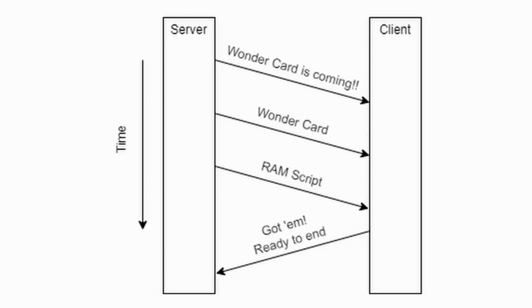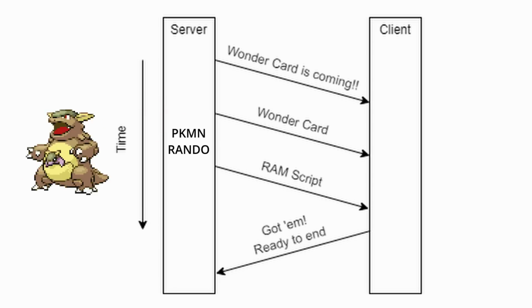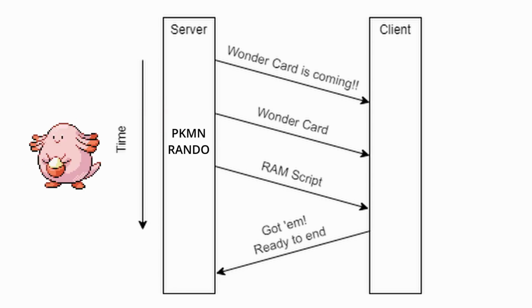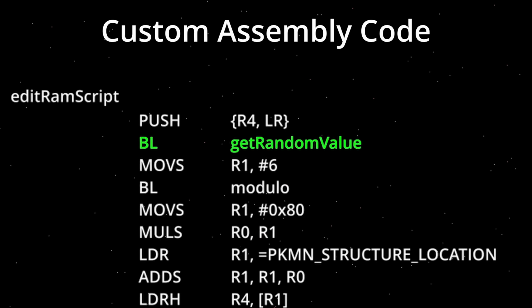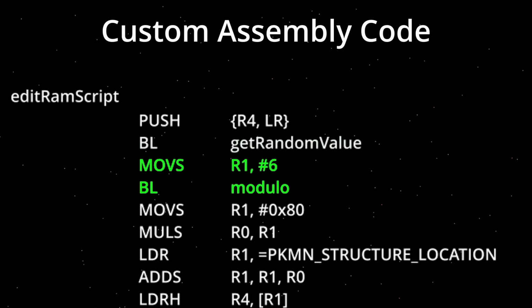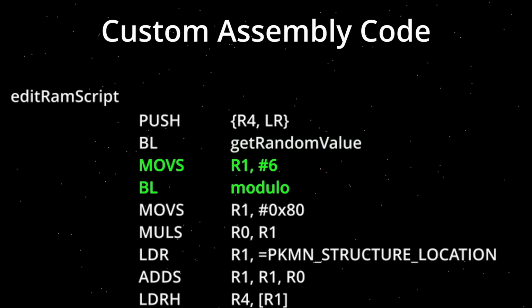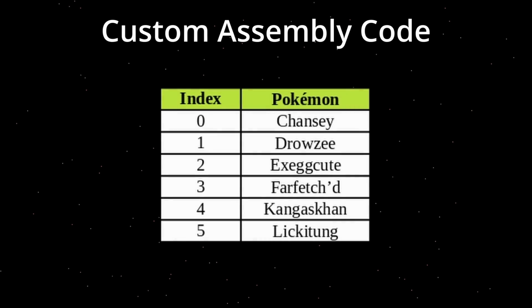But what you need to know is that at this point, before the server sends over the RAM script, we need to run our custom code to choose a script based off of the random value. We will however take a small look at the custom assembly code I made. We first do an RNG call and use a modular operation on it to simply select which Pokemon will be sent over. We defined the indexes as follows.